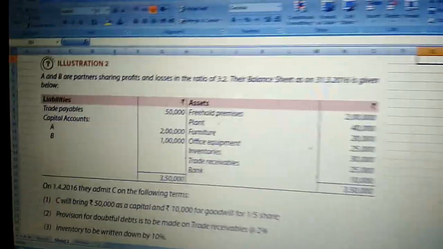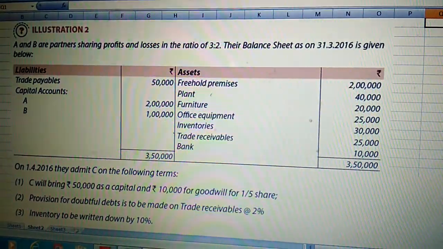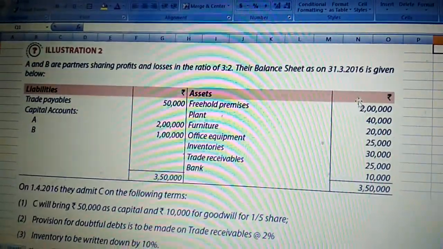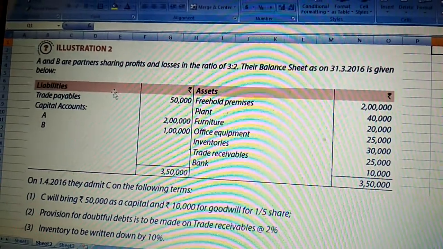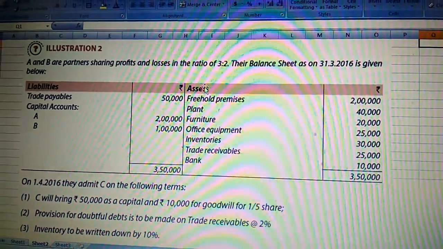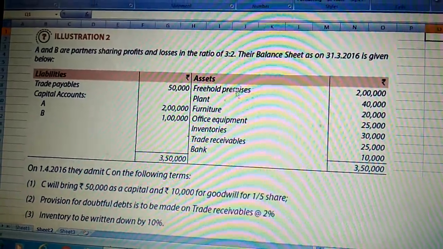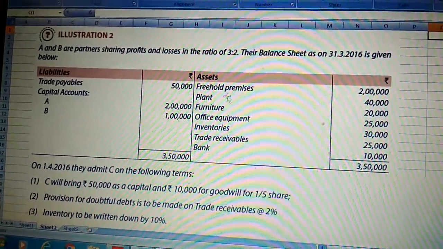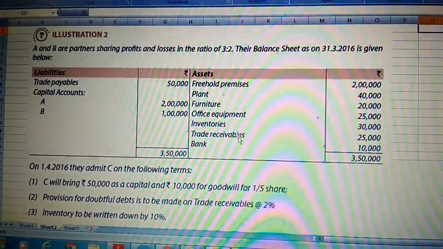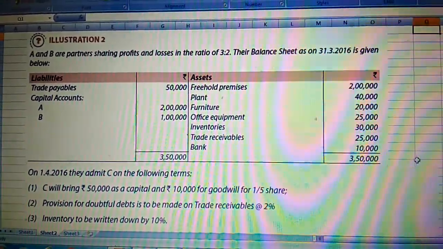Illustration number 2. A and B are partners sharing profits and losses in the ratio of 3:2. The balance sheet as on 31st March 2016 is given below. Liabilities: trade payables, capital accounts of A and B. Assets: freehold premises, plant, furniture, office equipment, inventories, trade receivables, bank. Both sides total 3,50,000.